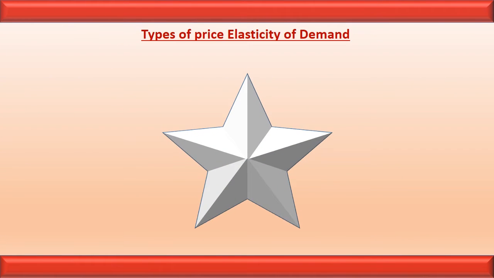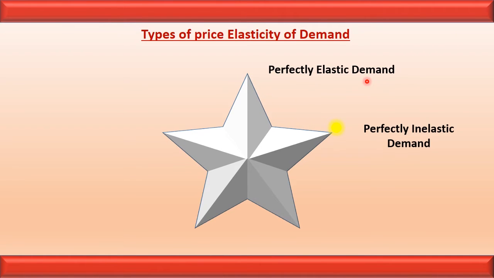Types of price elasticity of demand. There are 5 types of price elasticity of demand. First is perfectly elastic demand. In the case of perfectly elastic demand, price is constant and the demand increases and decreases. In the case of perfectly inelastic demand, the demand is constant but the price increases or decreases. Next is unitary demand. When the degree of change in price and the degree of change in demand is equal, it is called unitary elastic demand.